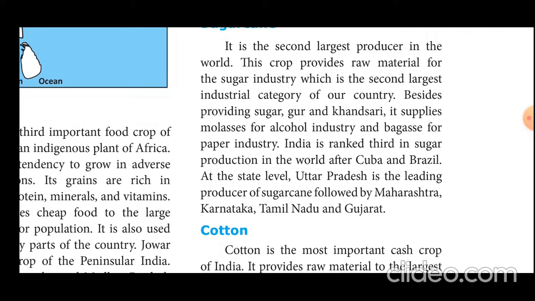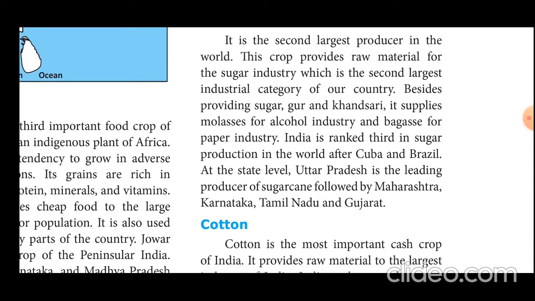At the state level, Uttar Pradesh is the leading producer of sugar cane, followed by Maharashtra, Karnataka, Tamil Nadu, and Gujarat. So India stands in third place in the production of sugar.